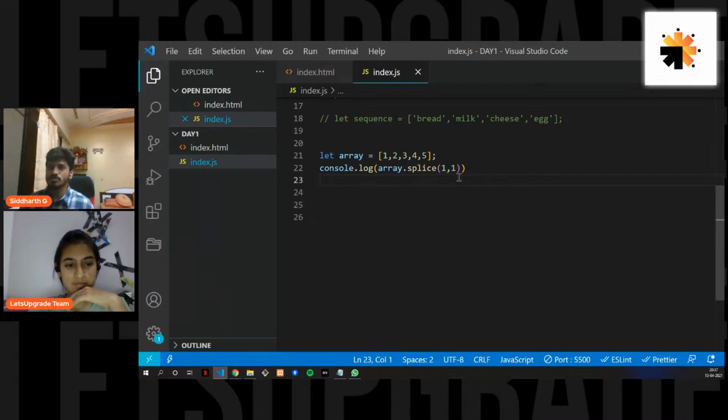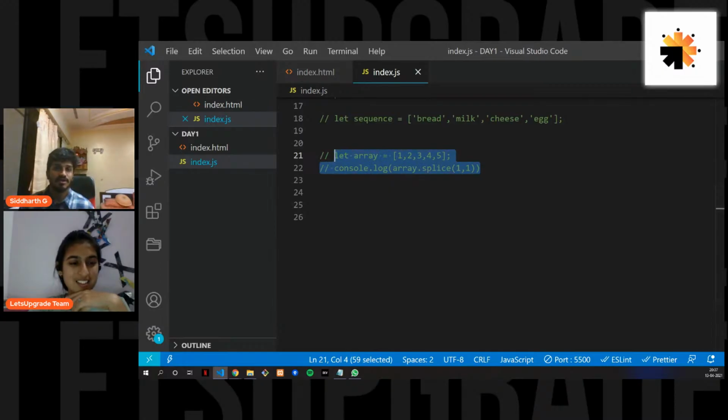If you guys want any resources, I'm just repeating this, I think for the 10th time, but MDN is the best. You can just check MDN resources if my explanation was not clear. I think everyone else got it right. That makes me happy. Thank you, guys. So this was about splice.